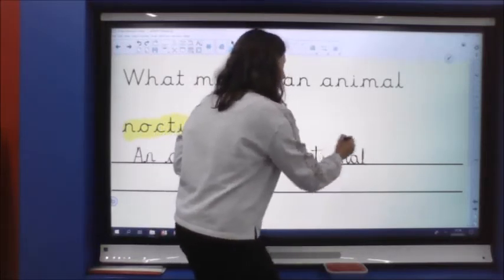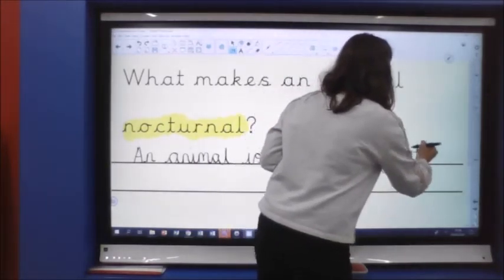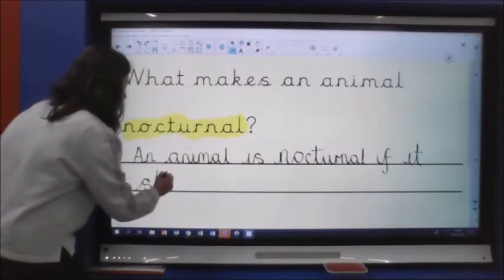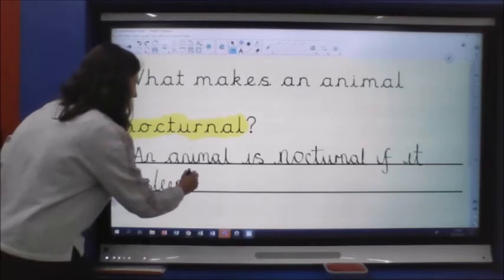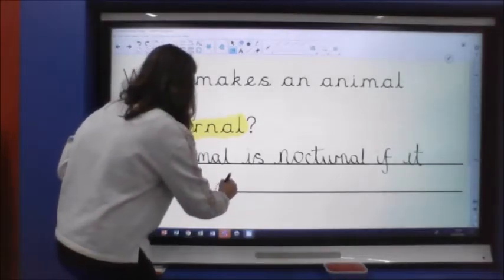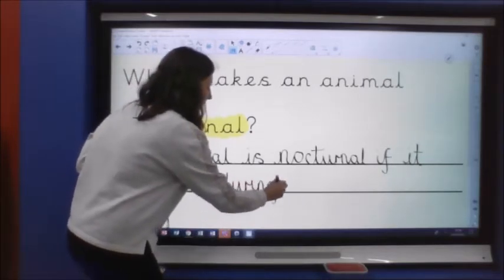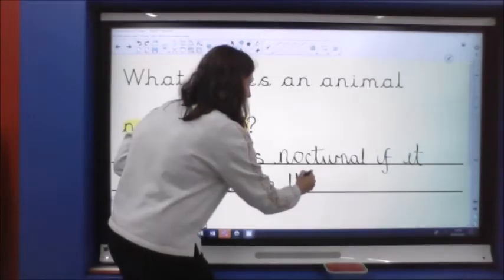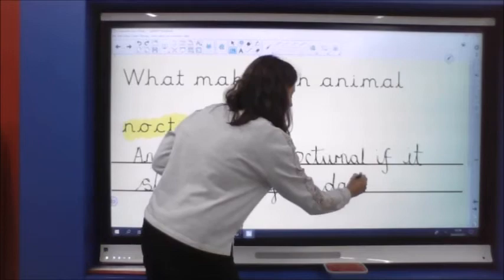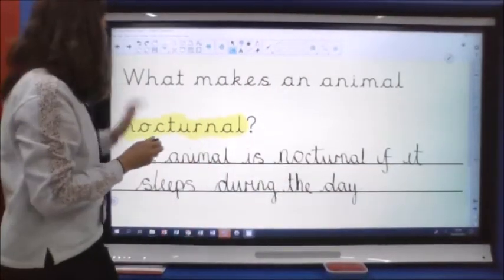An animal is nocturnal if it sleeps during the day. Or I could have said if it comes out at night. So that's the same thing, isn't it? An animal is nocturnal if it sleeps during the day. Full stop.